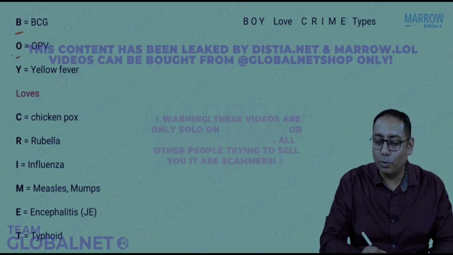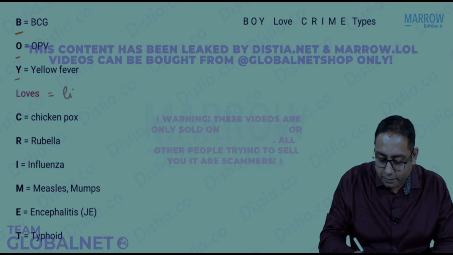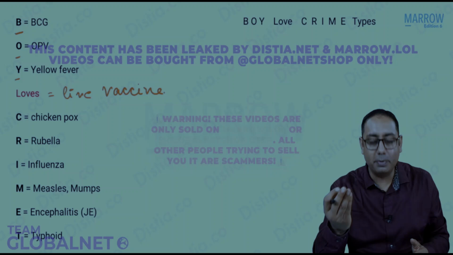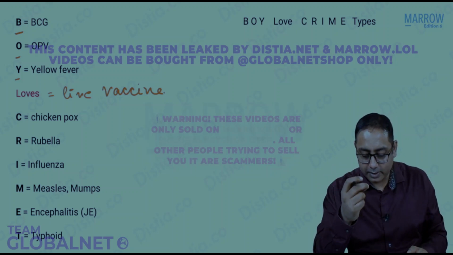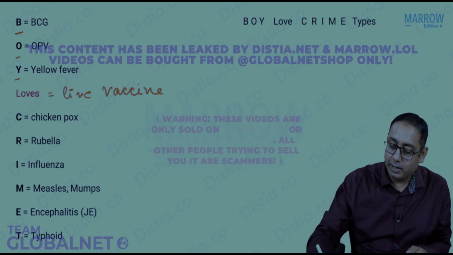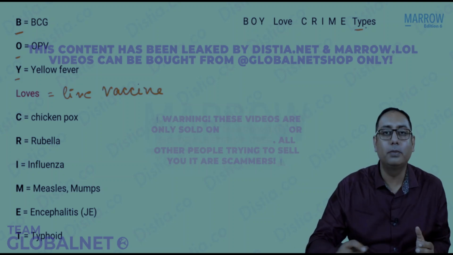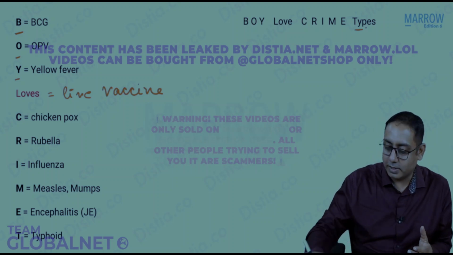B is BCG. O stands for oral polio vaccine. Y is yellow fever. Loves means live vaccines. And then you have crime: that is chickenpox, R rubella, I influenza, M measles and mumps, and E for encephalitis, the Japanese encephalitis live vaccine. And types, you can remember as typhoid. So you can remember most of the commonly asked live vaccines. Please note these are the live vaccines.